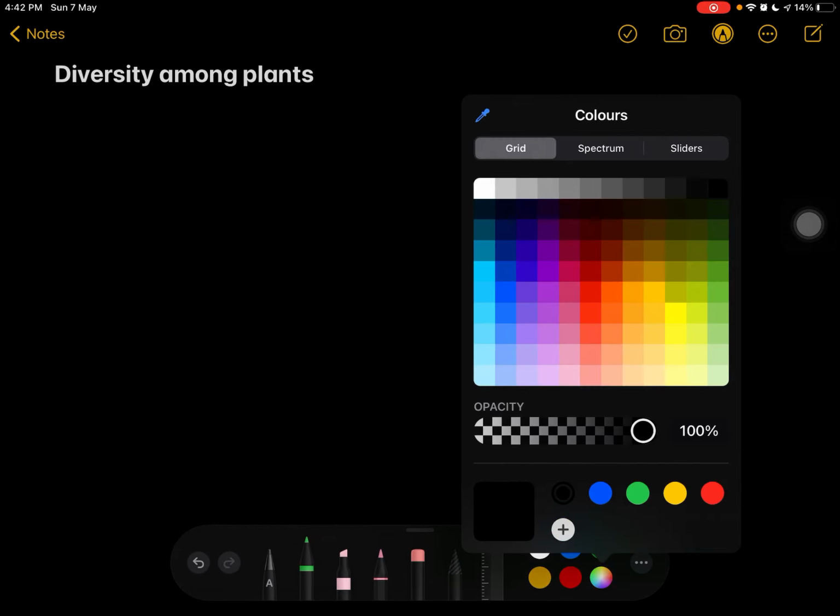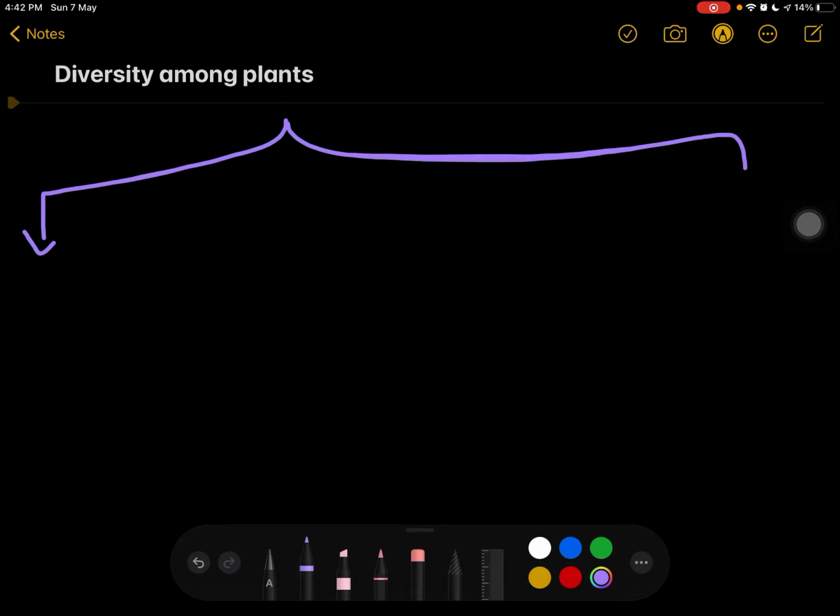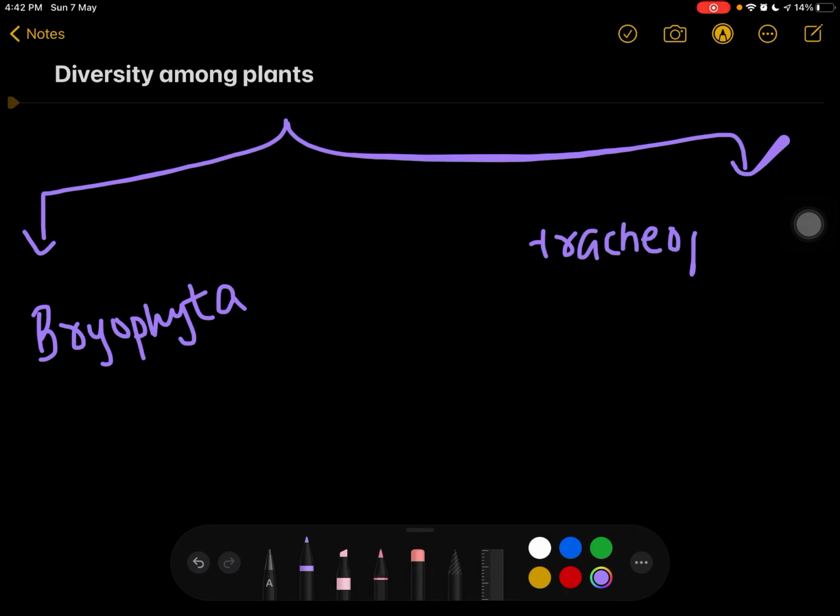So today we will discuss the diversity among plants with the new classification, right? Basically, these plants are divided into two groups: bryophyta and tracheophyta, right?